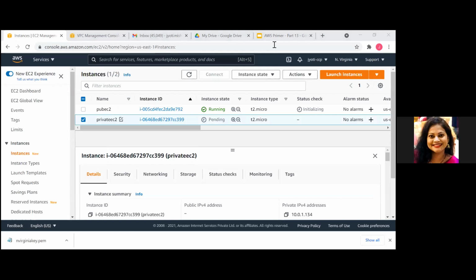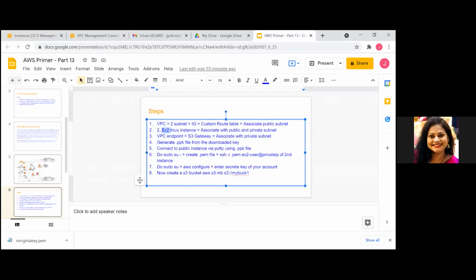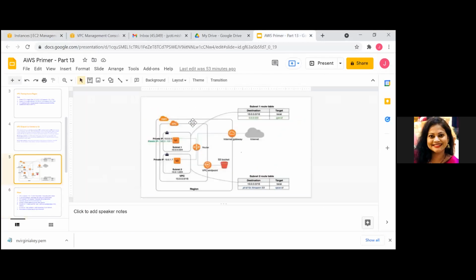Let's see what we have done from the diagram also. We've created a VPC. Under this VPC we have created two subnets, one public and another one private. If you see the route table of the public subnet, it has an entry for the internet gateway. Then I created another, private subnet, and if you see the route table of the private subnet, you'll see only the first row.